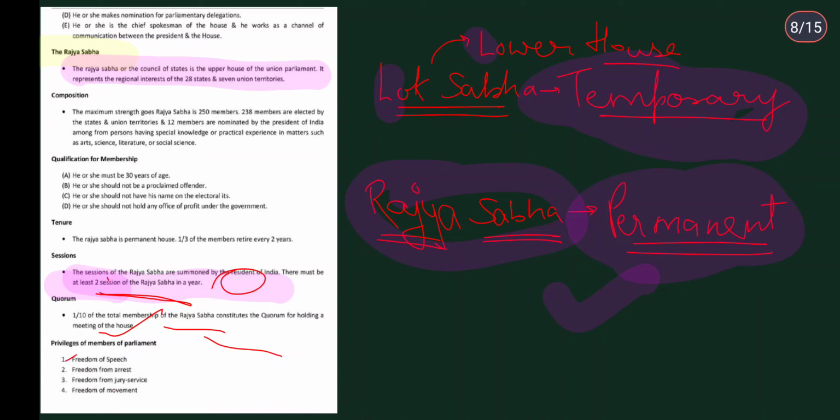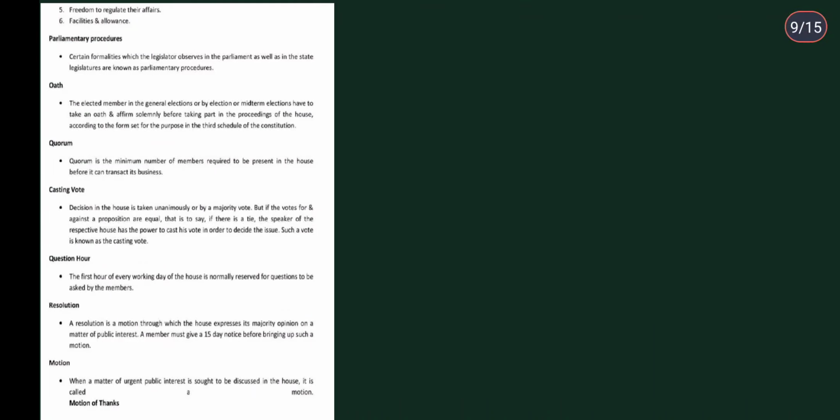What are the privileges? If you are a member of parliament, what do you get in return? You have freedom of speech, freedom from arrest, freedom from jury service, and freedom of movement. These are your privileges as a member of parliament. Whether Rajya Sabha or Lok Sabha, it doesn't matter, you get all the privileges that are there for Lok Sabha members, and similarly for Rajya Sabha members as well.